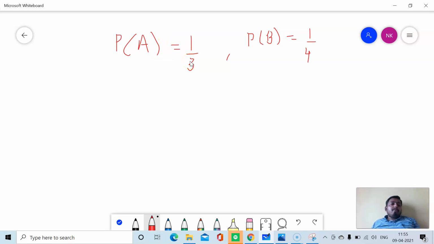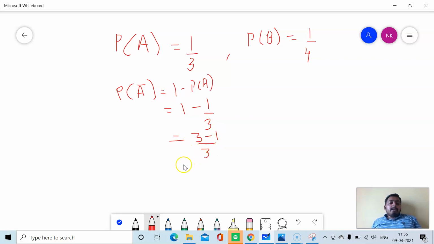We have to know the probability of A not solving the problem. That is called a complement. P of A complement is 1 minus P of A. That means P of A not solving the problem is 1 minus 1 upon 3, which is 3 minus 1 upon 3, equal to 2 upon 3. So P of A complement is equal to 2 upon 3.